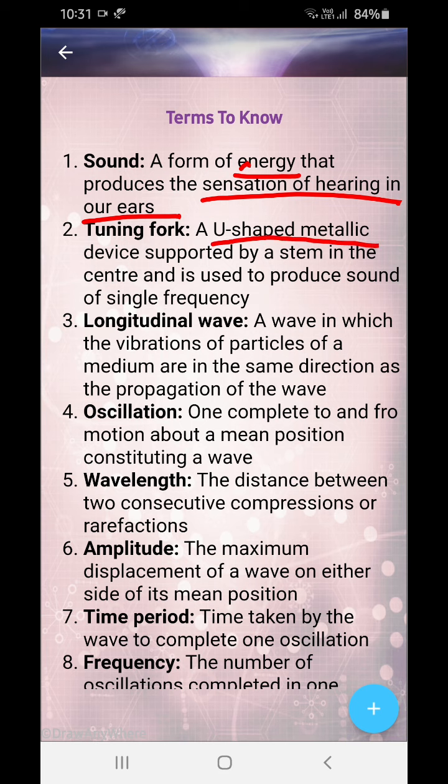Now what is a tuning fork? It's a U-shaped metallic device, supported by a stem in the center, and is used to produce sound of a single frequency. So there is only one frequency producing sound, okay, not two or three.